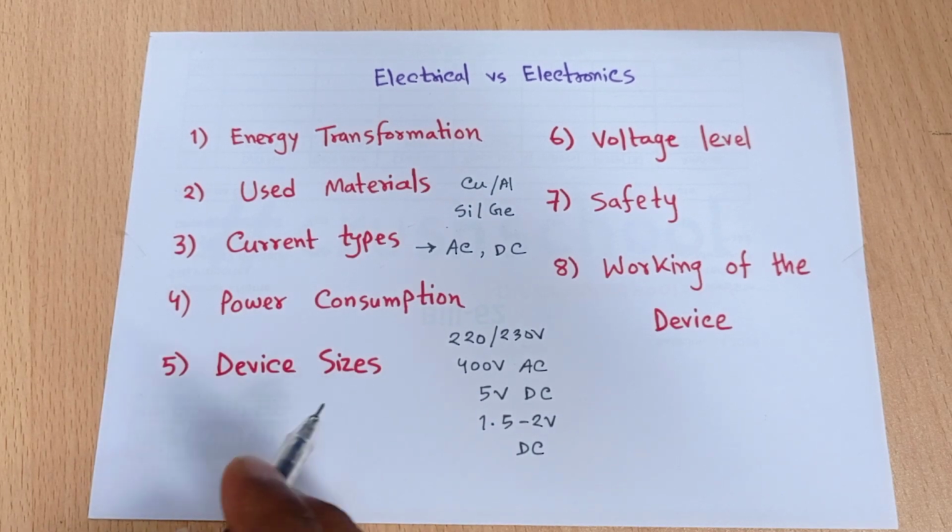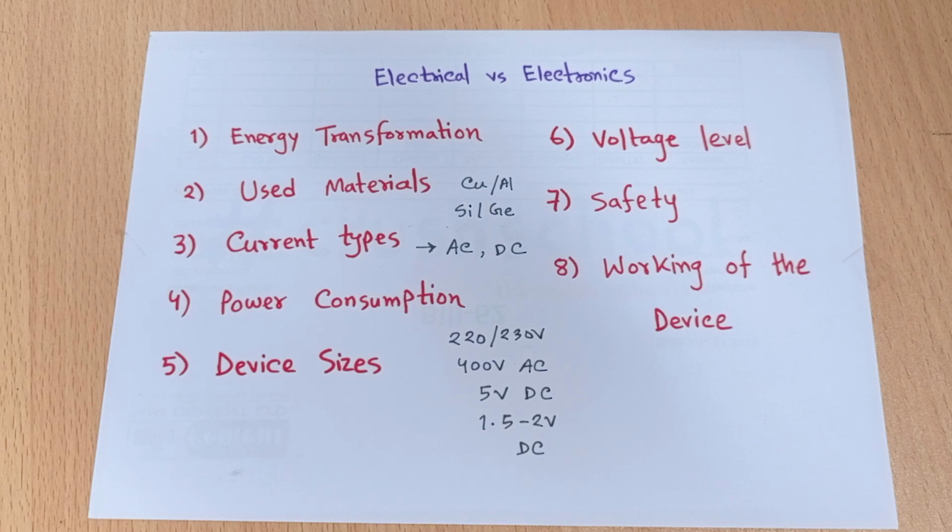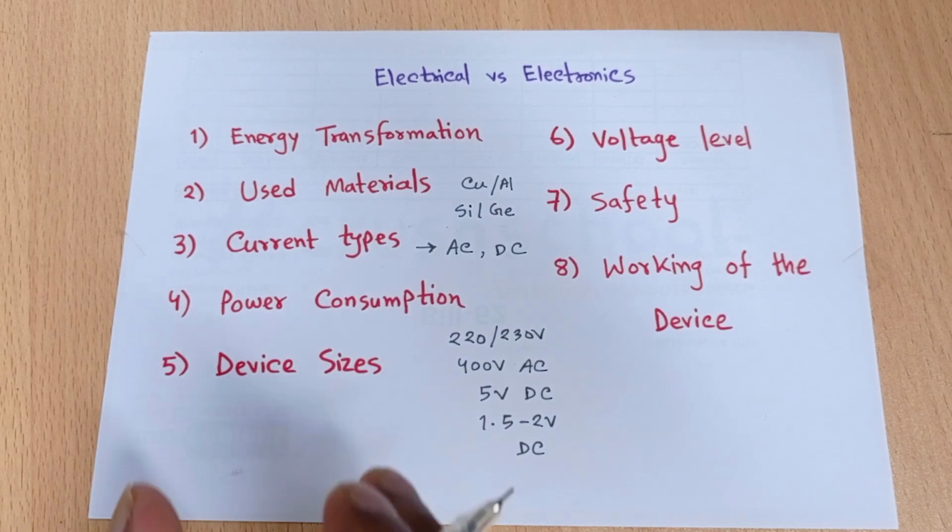Then the device size. You can see in our home there are some motors, and the size of the motors is very high. And also in the industry or company you can see there are some three-phase induction motors, there are some boilers, and the size of these boilers and three-phase induction motors is also high. If you think about the lift, then the lift or elevator has the biggest size, and it can operate by using a motor. So these types of devices are basically electrical devices because they require the AC current, and the size of the electrical device is so big.